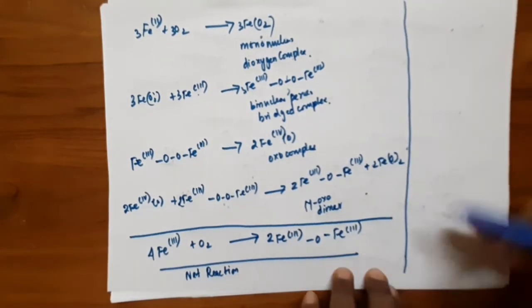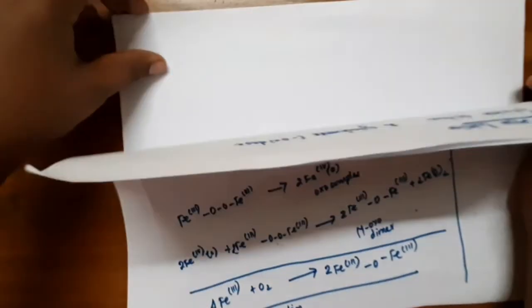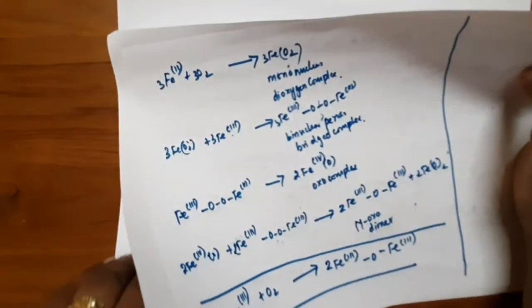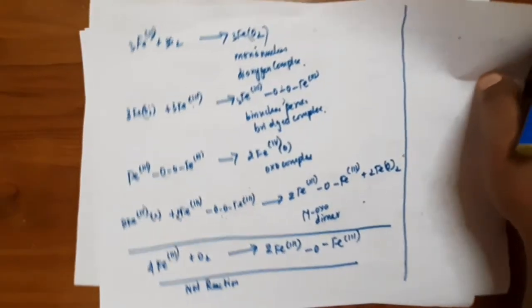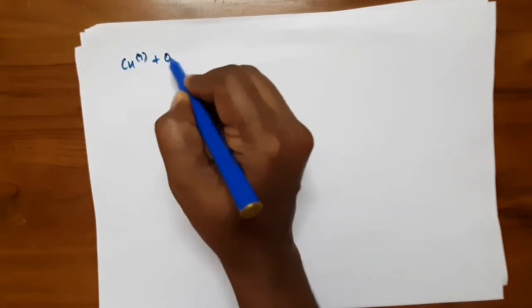In a similar way, the copper also binds oxygen and finally converts it into the water molecule. In the copper site, copper was first in the +1 oxidation state.